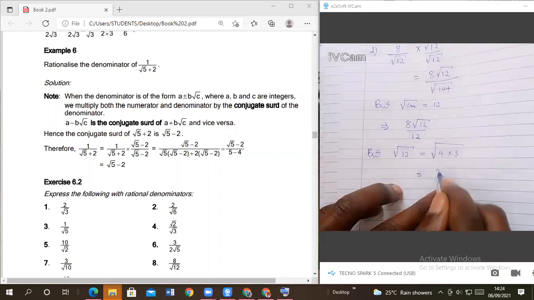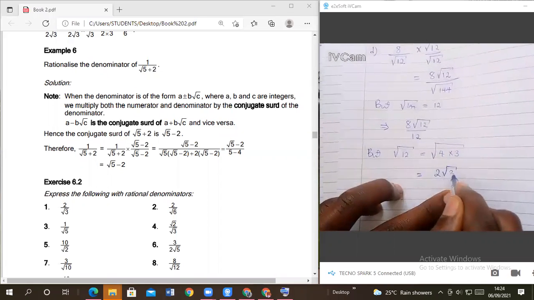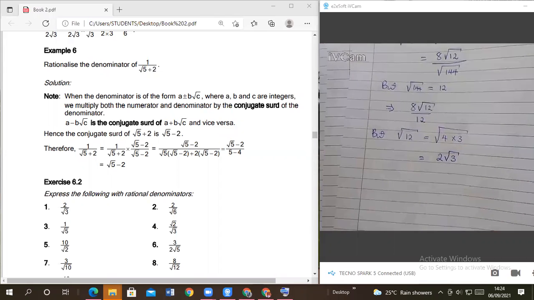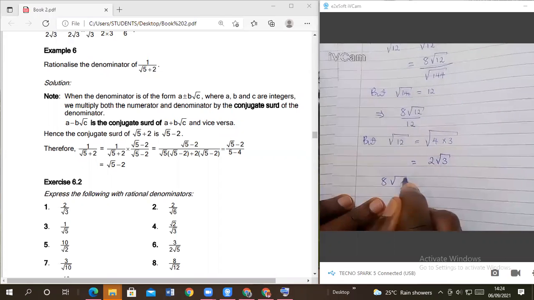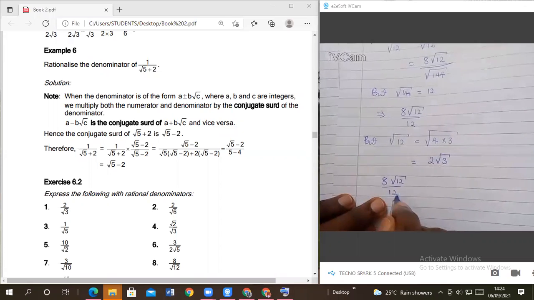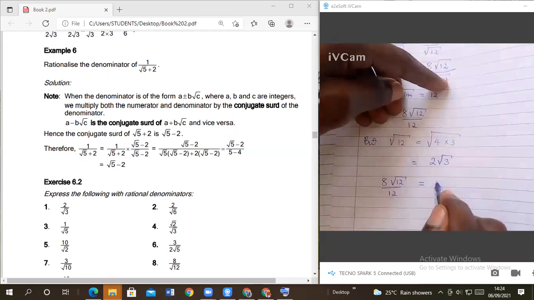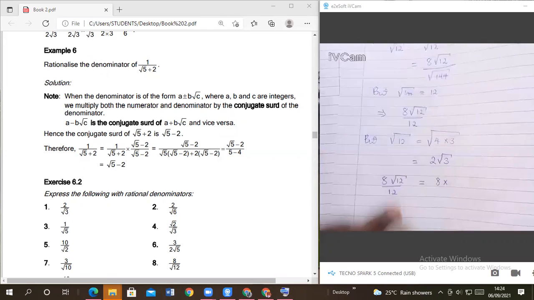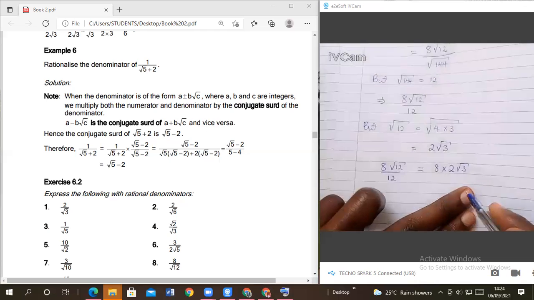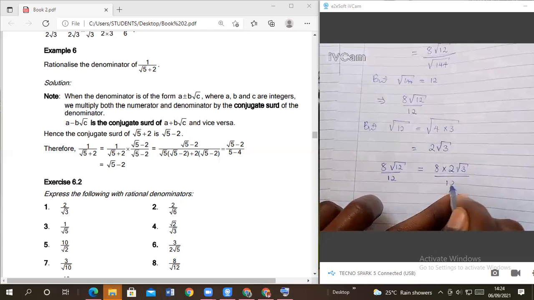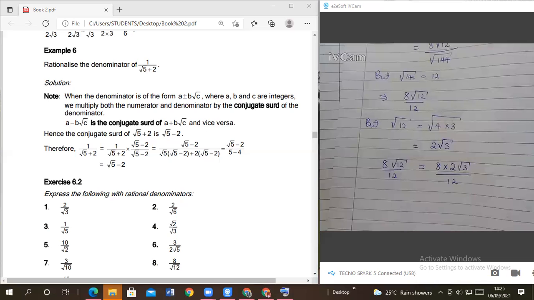So this one will give us 2 root of 3. So which means 8 root of 12 over 12 will be equals to 8 times 2 root of 3, divided by 12. Members, are you seeing that?